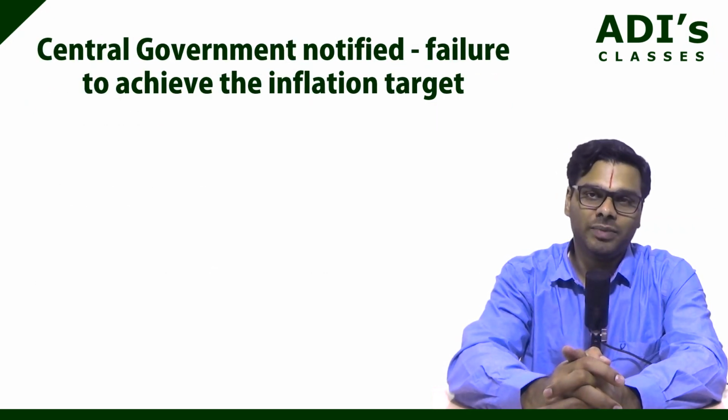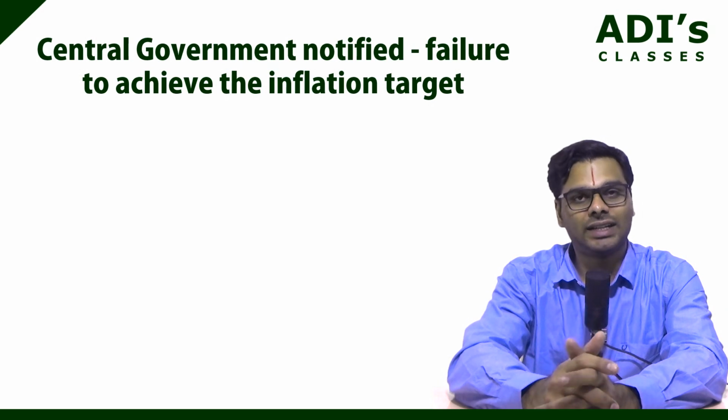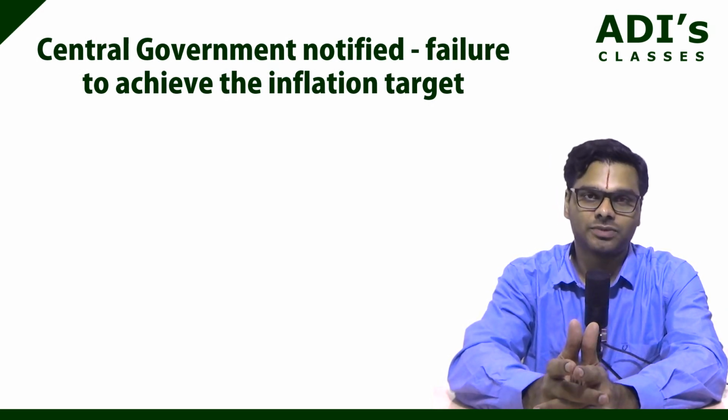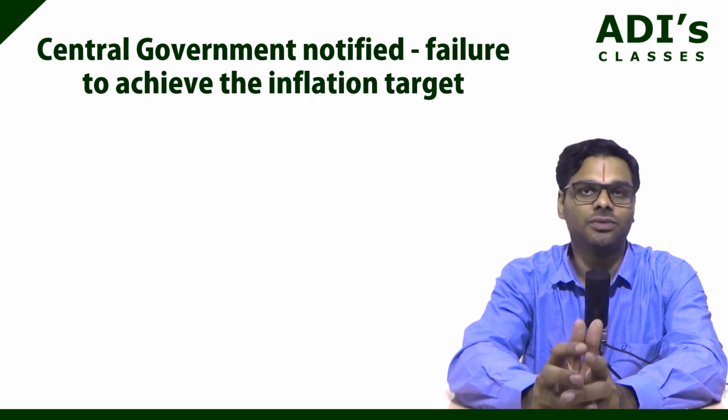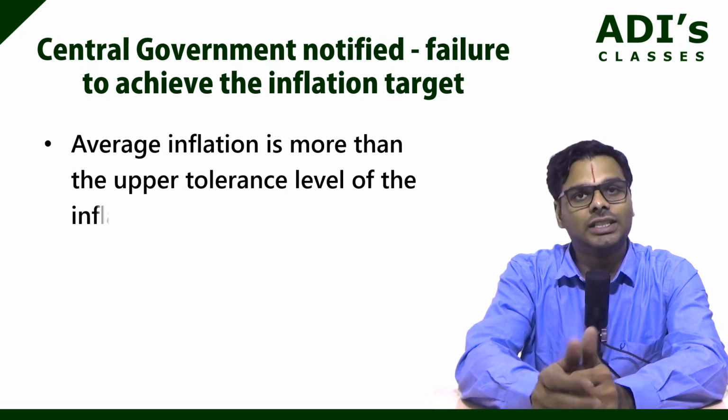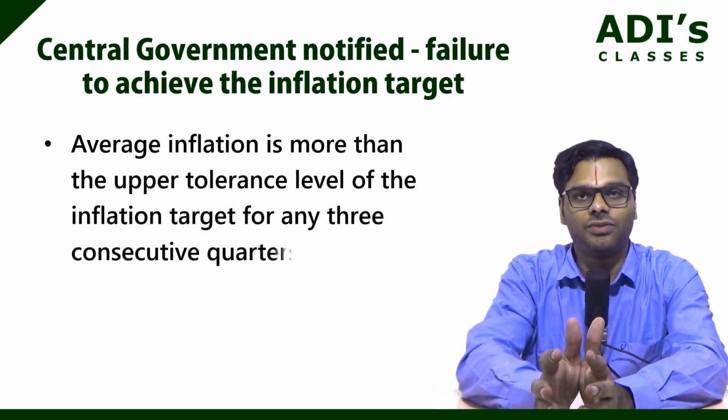Now, the central government notified the following as factors that constitute failure to achieve the inflation target. The first one: the average inflation is more than the upper tolerance level of the inflation target for any 3 consecutive quarters.